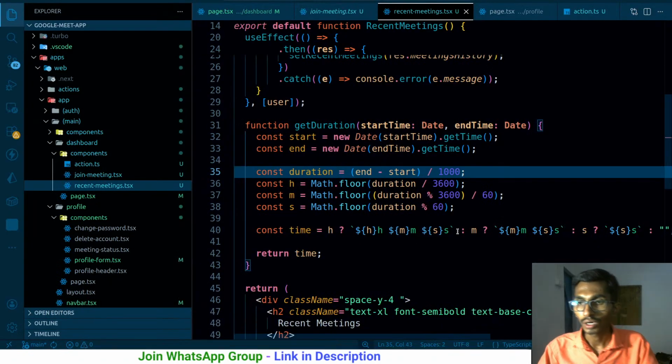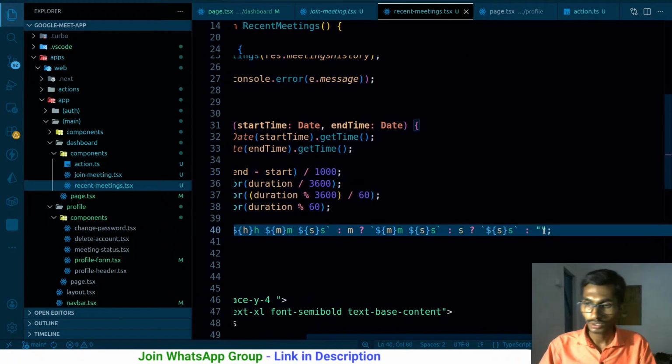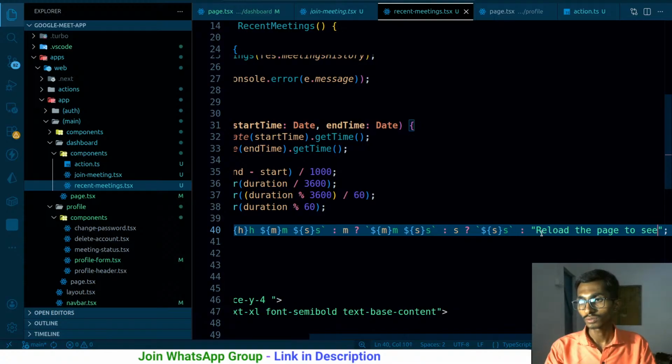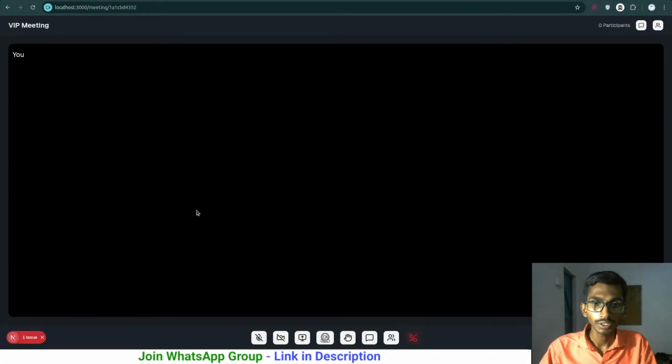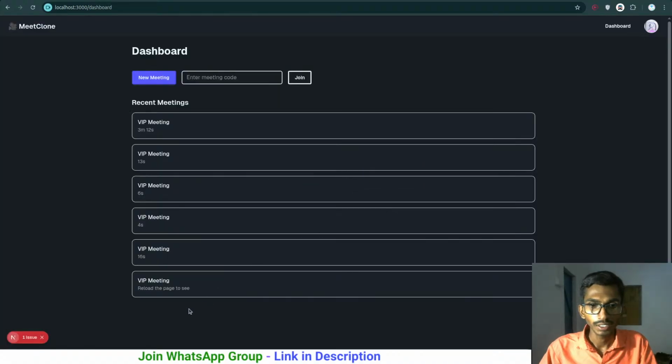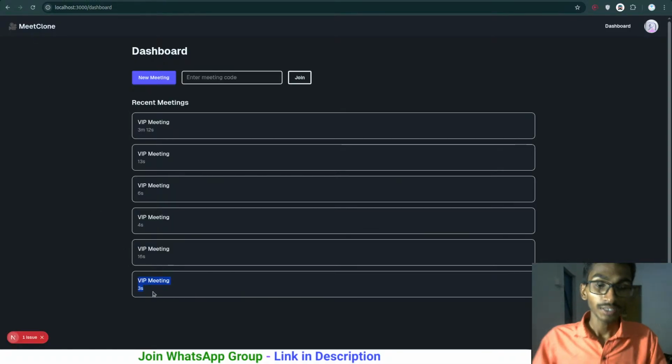Alrighty, by the way, if I don't have anything, I'm just going to say reload the page to see. So ultimately if I click on new meeting here, that's just the extra thing that I have done. Leave it, reload the page to see. So if you actually want to see the timing, reload the page over here. If you reload the page, you are going to be seeing the timing. So it was for 3 seconds or something. So alrighty, this particular thing is working.